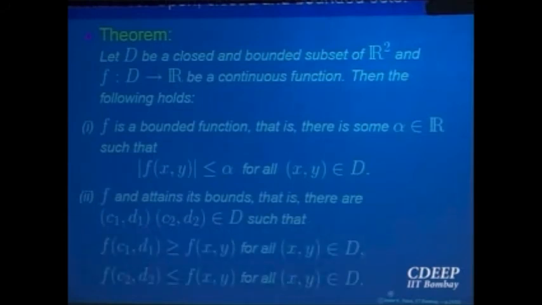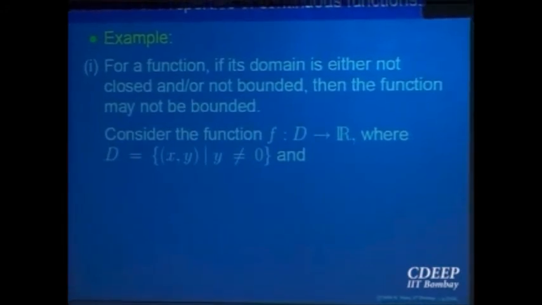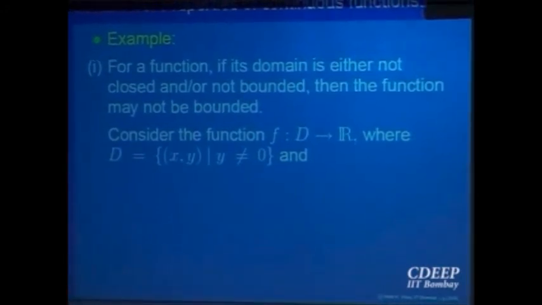Okay? The sense of the theorem is, the important thing is closed bounded. The domain should be closed bounded, and the function should be a continuous function. Of course, domain is closed bounded and function is continuous implies it is bounded, but that does not mean that if a domain is not closed bounded, the function cannot be bounded.